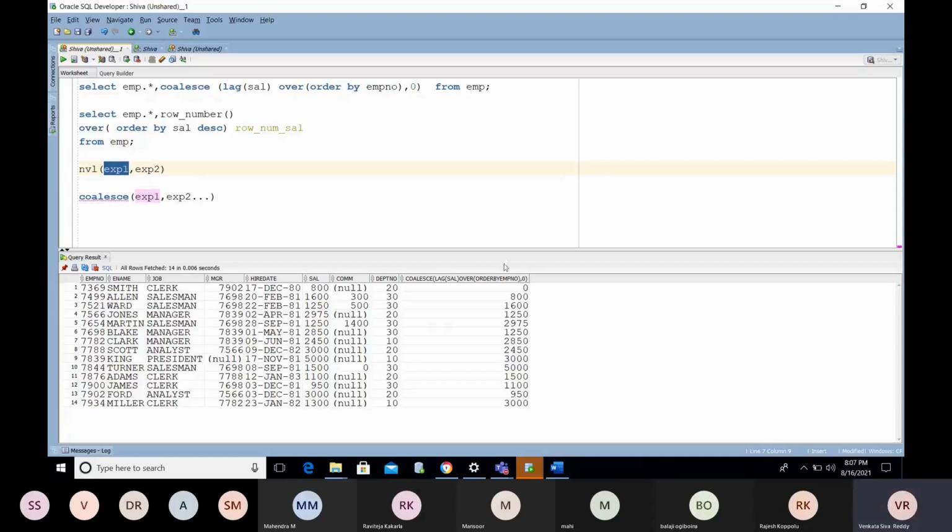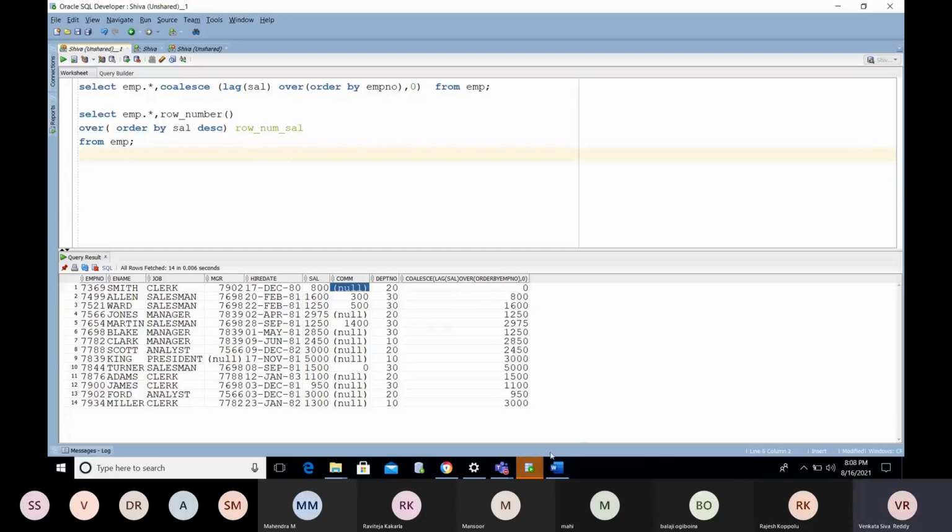Suppose you have values in all the records except the first record. The COALESCE function will work here only for this record, not with all the records, but the NVL function works for all the records. Try to check with a minimum of 1 lakh records using NVL and COALESCE. You will get some performance improvement.